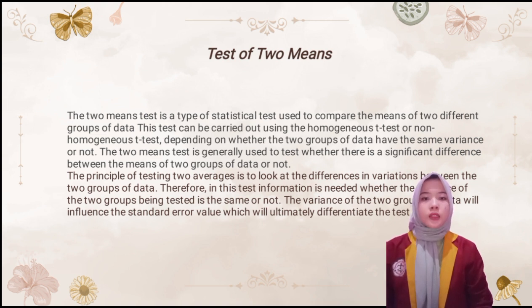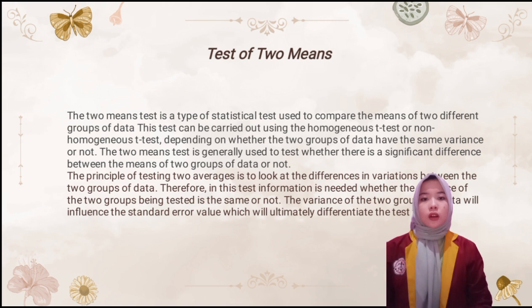The test of two means is generally used to test whether there is a significant difference between the means of the groups of data or not. The principle of testing the averages is to look at the variation between the two groups of data. Therefore, information is needed on whether the variances of the two groups being tested are the same or not.